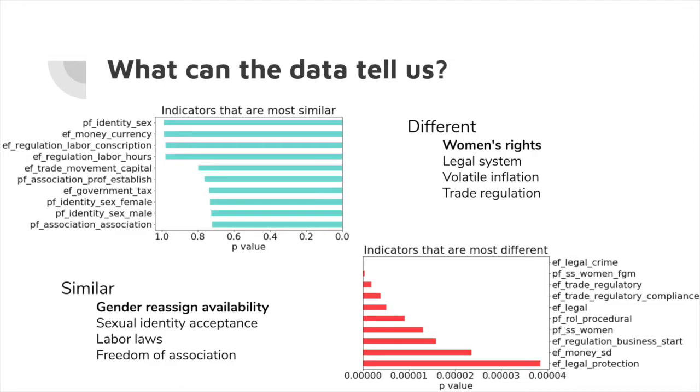What we found was that between the upper quartile and bottom quartile of the Human Freedom Index, what was most different between those were women's rights, corruption in the legal system, volatility of inflation, and protectionist trade regulation. On the similar side, we found that countries in the upper quartile and the bottom quartile were not really distinguished so well by gender reassignment availability, sexual identity acceptance, labor laws, and freedom of association.